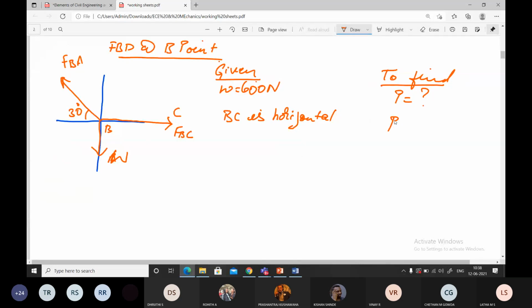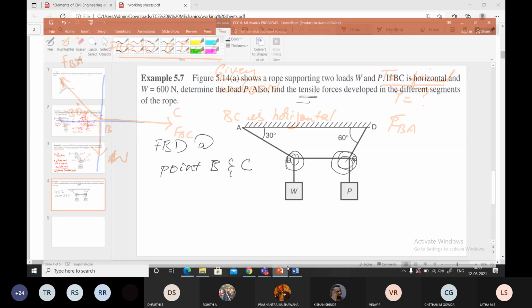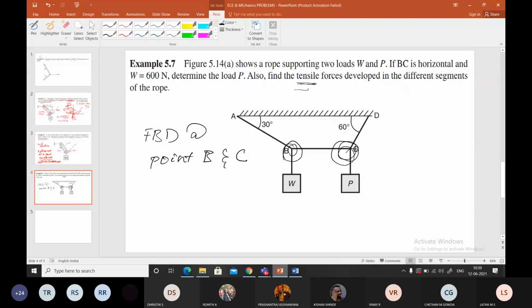So I'll call it FBA. How many ropes are there, students? First you identify how many ropes are there in the figure. How many segments are there? 3, ma'am. AB is a segment.